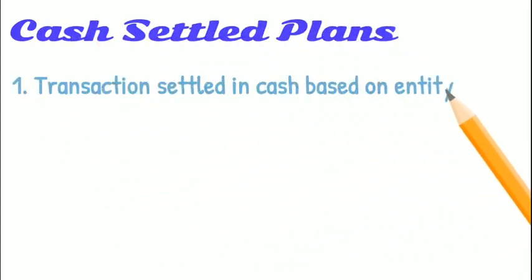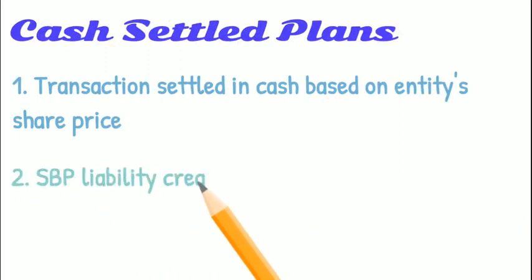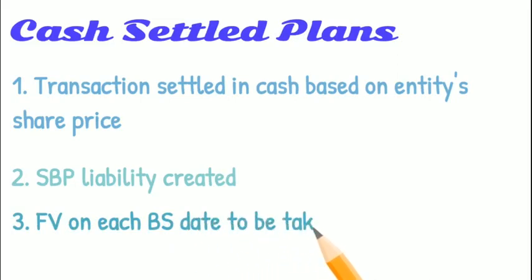Coming to the cash settled plan, the transactions here are settled in cash based on the entity's share prices. Here SBP liability is created, which may be a current liability or a non-current liability. A cash settled plan is revalued at each balance sheet date.